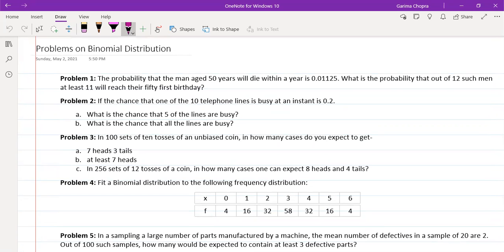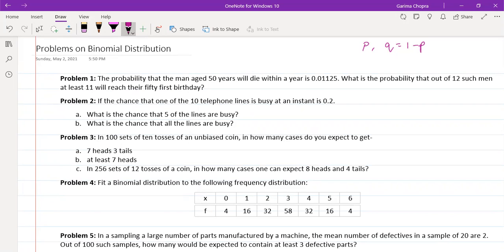In the case of binomial distribution, we have n independent identical Bernoulli trials. We have a sequence of n independent identical Bernoulli trials, where in each Bernoulli trial we have two outcomes, which are classified as success and failure. The probability of success in each trial is denoted by P, the notation which we will be using today. Also in our discussion, the small p refers to the probability of success. And then we have Q, which is 1 minus P, and this Q is the probability of failure.